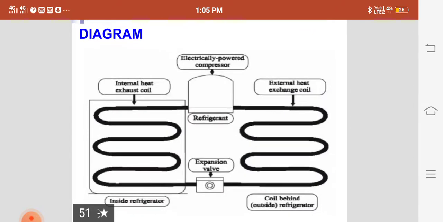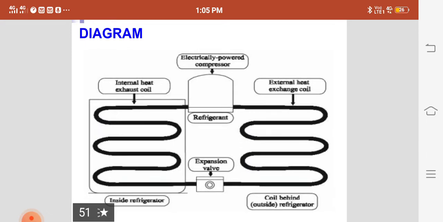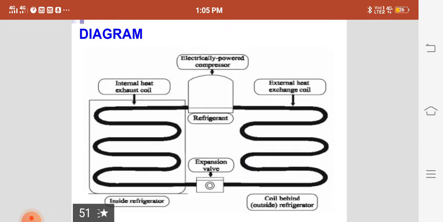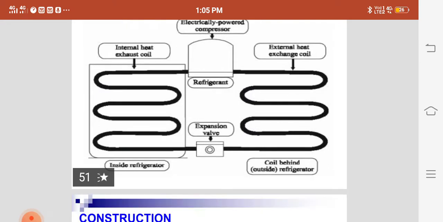This is the required diagram of a refrigerator. Here it has an internal heat exchange coil, likewise an external heat exchange coil, with a coil behind the refrigerator and inside the refrigerator. Here an important piece of equipment called the expansion valve is present, and refrigerant gas is also present. It is electrically powered. A compressor is attached to this device.